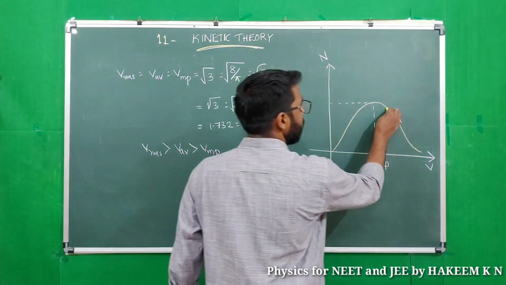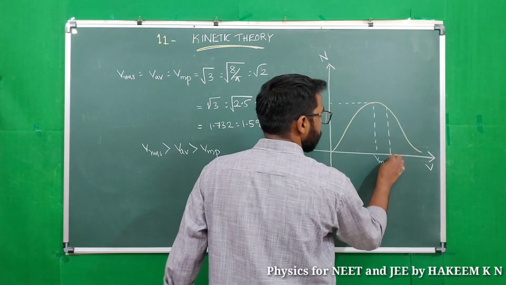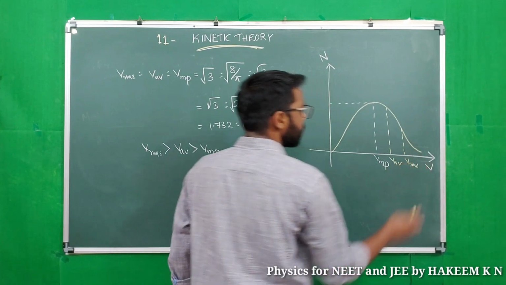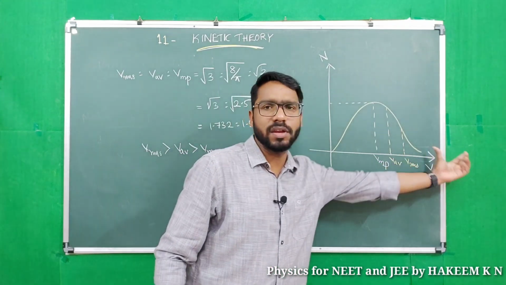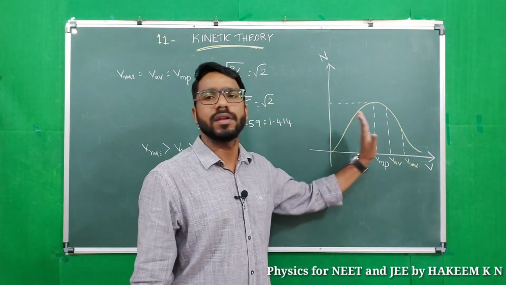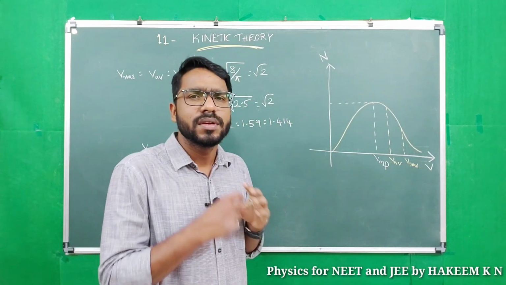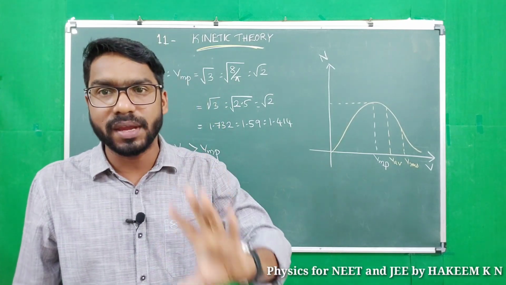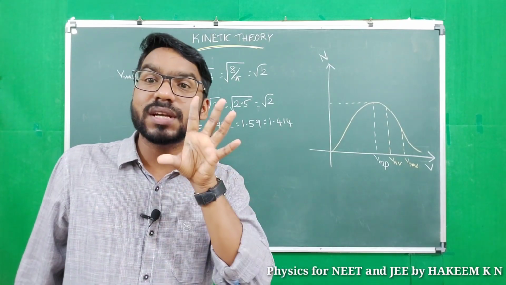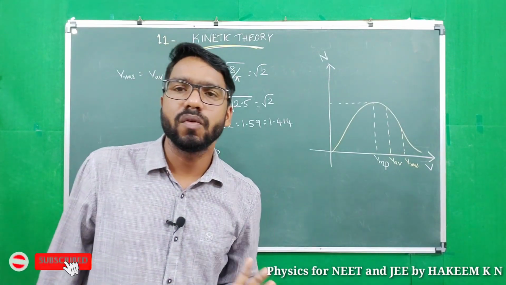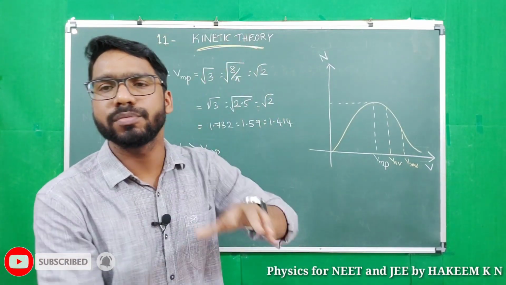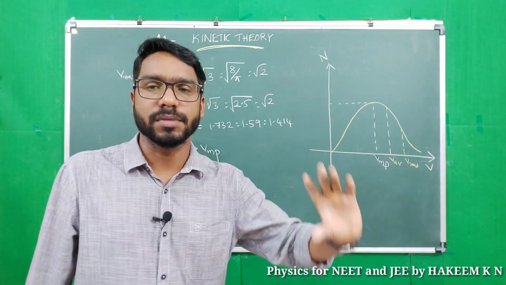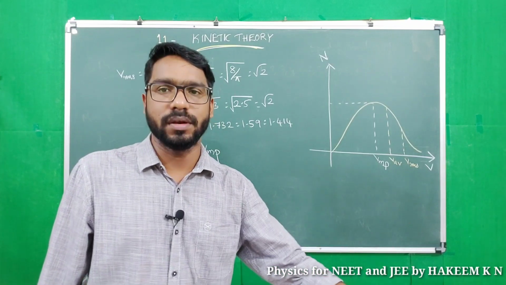Then Vav, this portion indicates Vav, and then Vrms. So we can say some molecules have speed greater than Vrms and some molecules have speed less than Vmp. Vmp, Vav and Vrms are the speeds considered while dealing with the number of molecules of gas, and the most important one is the Vrms speed, root mean square speed.